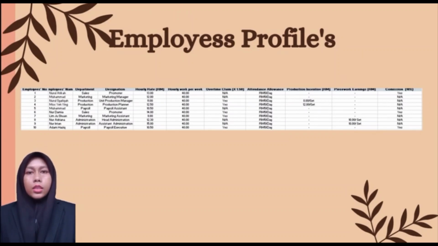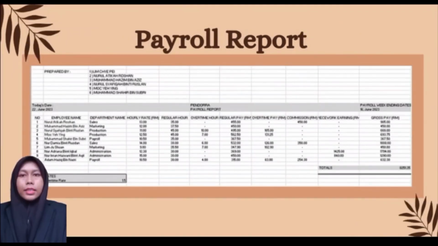They have 2 persons in charge in one department holding different positions. Our company works 5 days per week and 8 hours per day. As you can see in the slide, there is a few important information that we include. This is the payroll report for all employee gross pay. Every worker has different gross pay because they hold a different position, and some of them do overtime work, and some of them are also given a commission by the company.